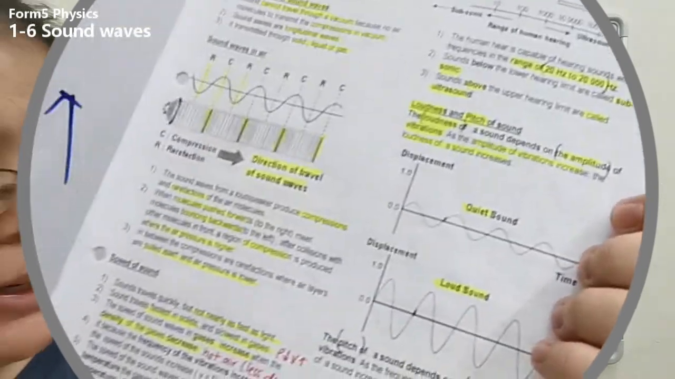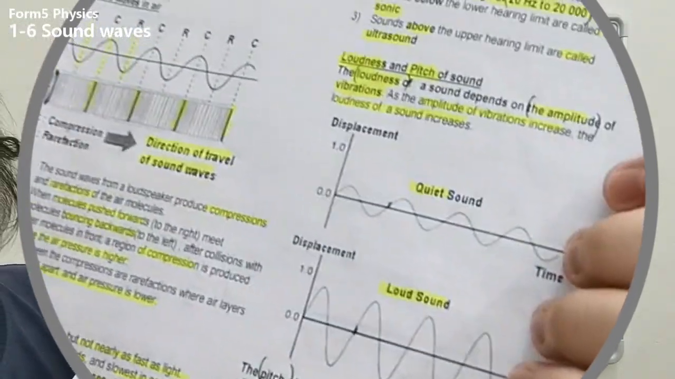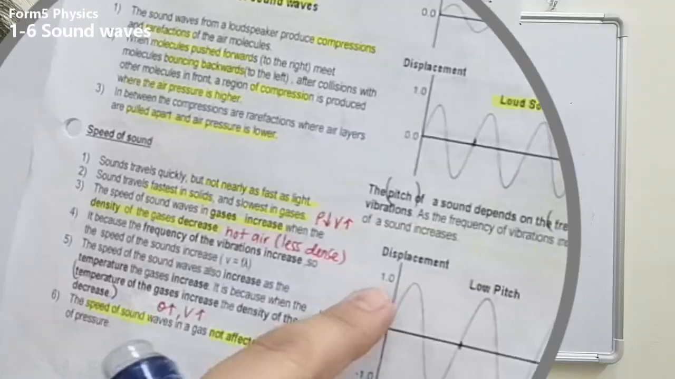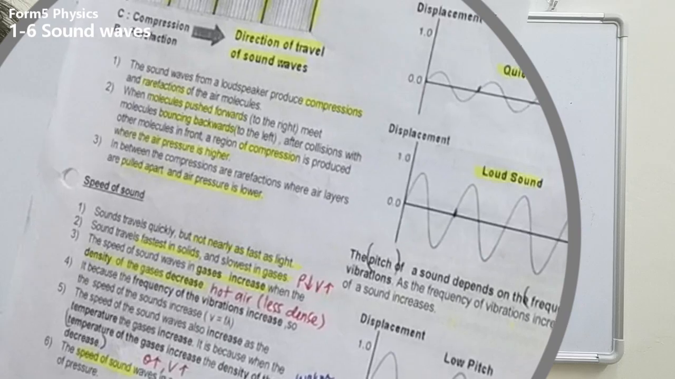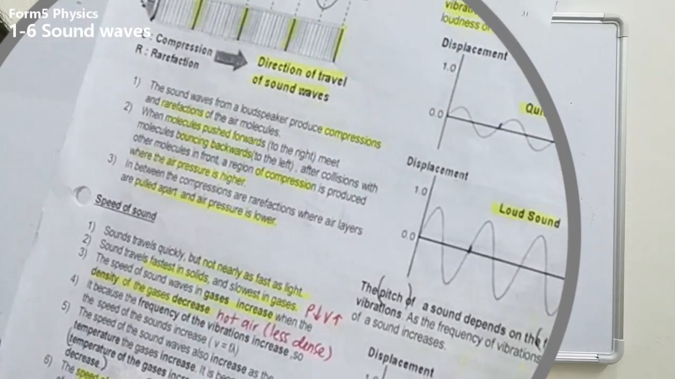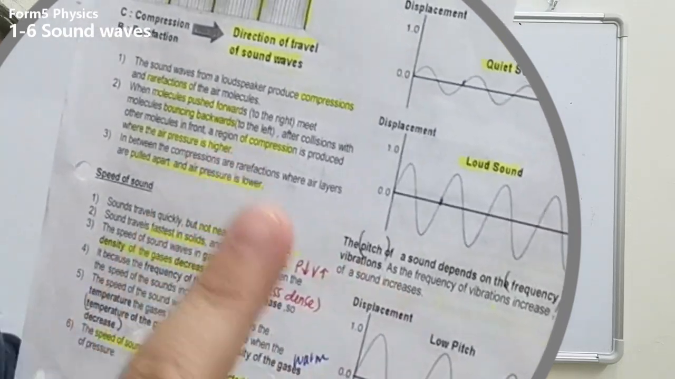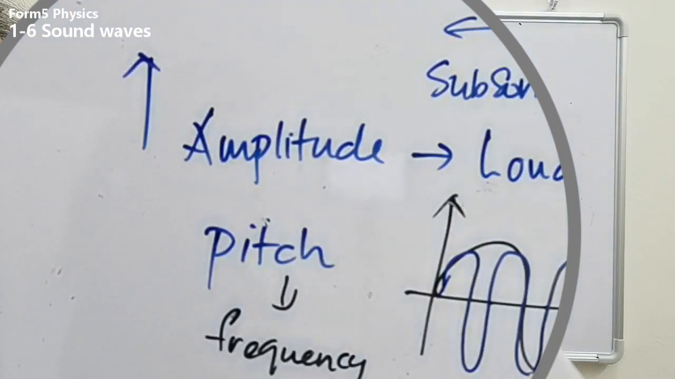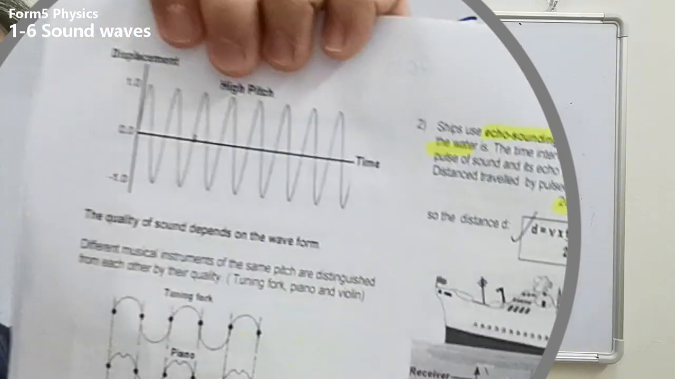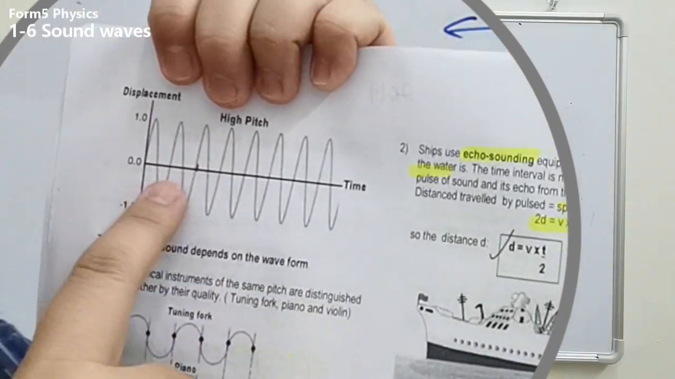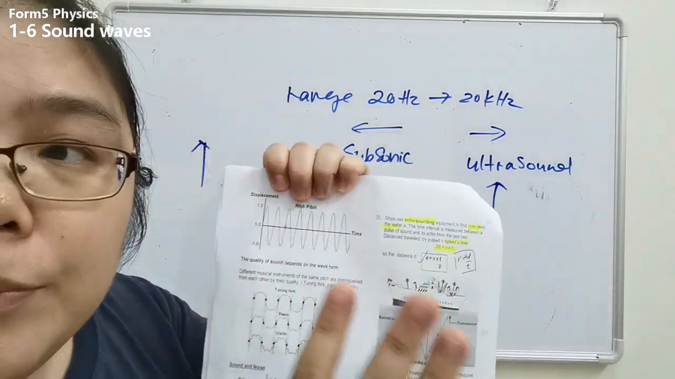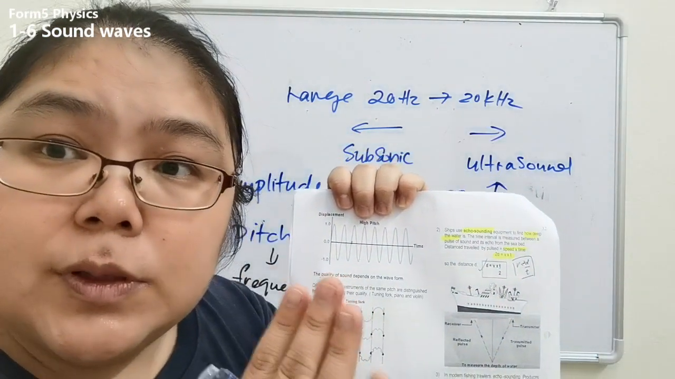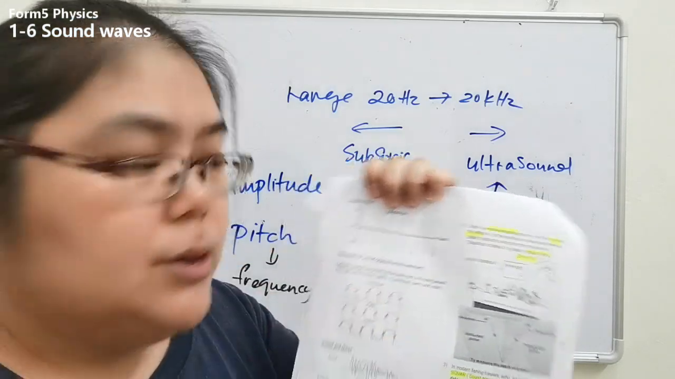Okay, now we're going to compare the pitch. Lower pitch first, with the amplitude constant. Here, how many complete oscillations? 1, 2, and 3. Now we're going to see the high pitch. You see the graph, it is still the same amplitude, but you see it can oscillate so many times in the same time taken. So this one we call high pitch.